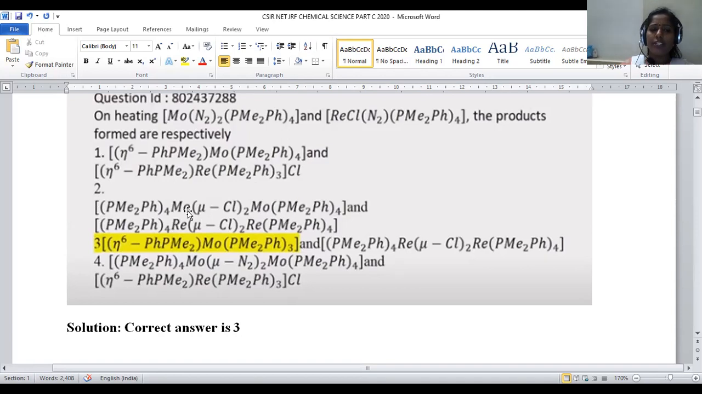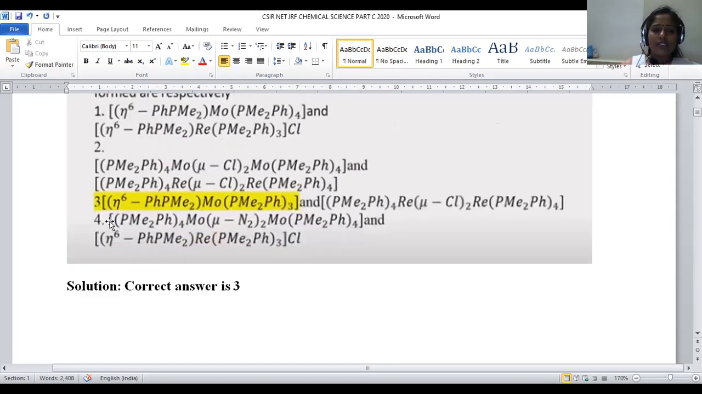In option number 2, they mention molybdenum associated with mu-Cl in both the molybdenum and rhenium complexes. It may not be correct. In option number 3, eta 6 PhPMe2, where we have phenyl as an electron releasing group. This is the correct one. The leftover ligands are PMe2Ph taken thrice. So this is the exact statement of what we obtain by heating.